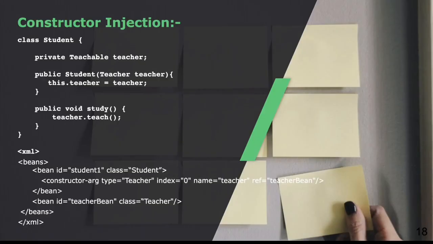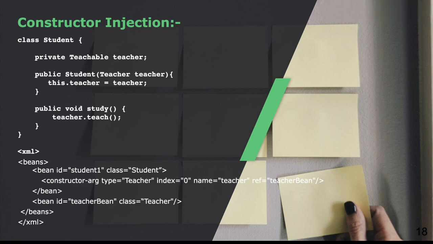So there is another type of injection also available, which is called constructor injection. In this case we don't create a setter method, and instead we create a constructor which takes the required argument, and in this case a teacher is required by the student, and it sets the property and then it creates the student object.